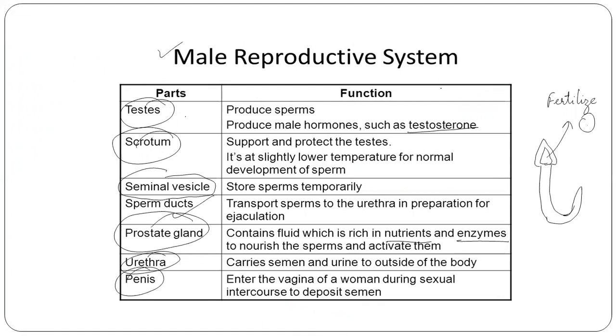Now in the male reproductive system, there are testes, scrotum, seminal vesicle, prostate gland, sperm ducts, urethra and penis, and they all are very important in the sexual reproduction process of the male and the female. Now coming to testes, the first thing you need to remember is that it produces the sperm and produces male hormones such as testosterone. Yes, that is what testes do.